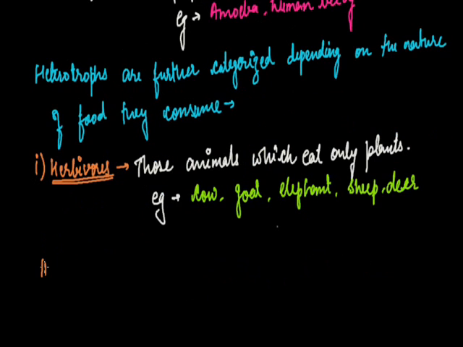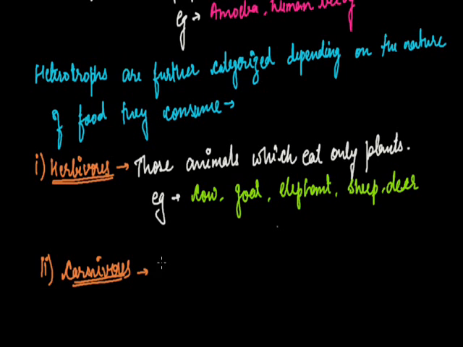The second category of heterotrophs is carnivores. Carnivores are those animals which eat only the flesh of other animals.